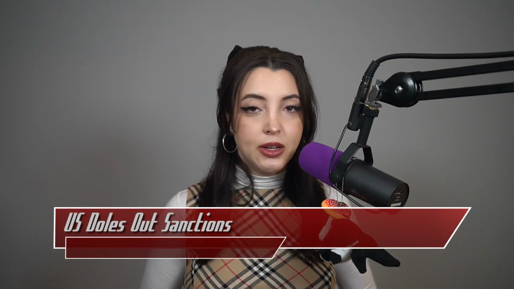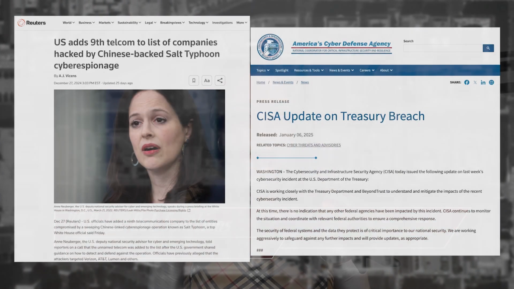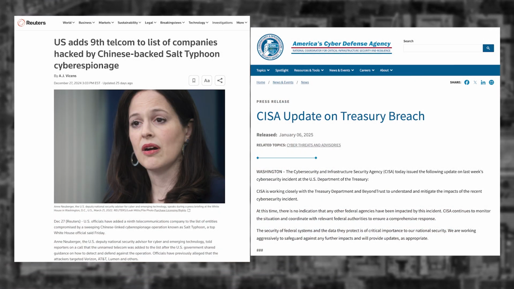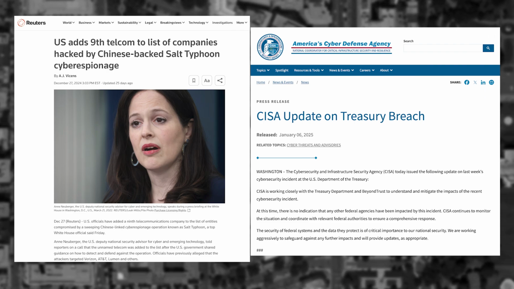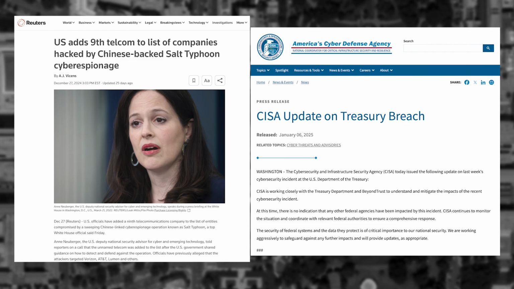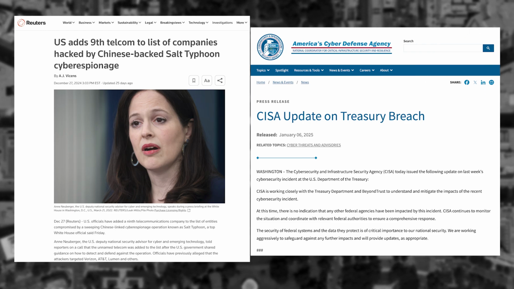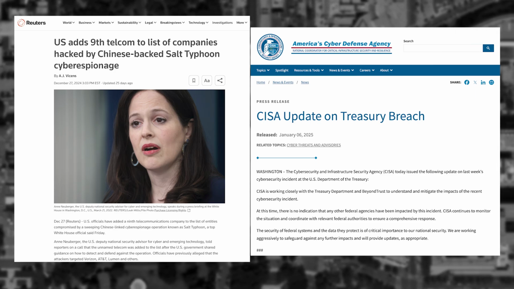In response to the cybersecurity mess that happened at the end of 2024, US government departments have started to lock in. As a refresher, Salt Typhoon was pinned to be the threat actor group that gained backdoor access to US telco companies in late 2024. In addition, something that we didn't cover here on ThreatWire was that the US Department of Treasury was hacked via a backdoor of a third-party cybersecurity vendor in late December 2024.